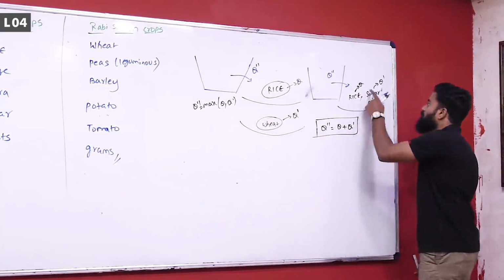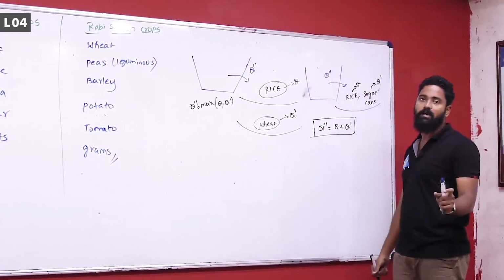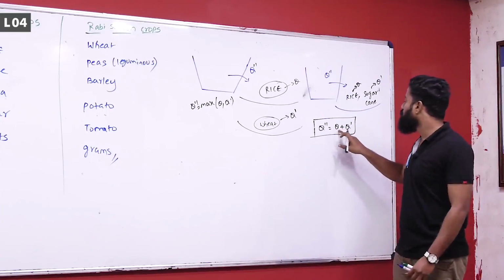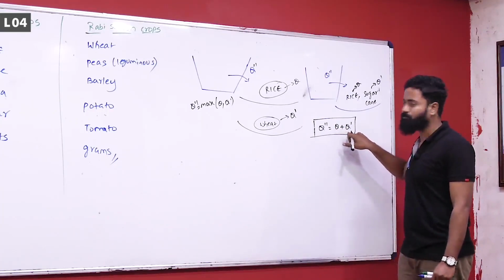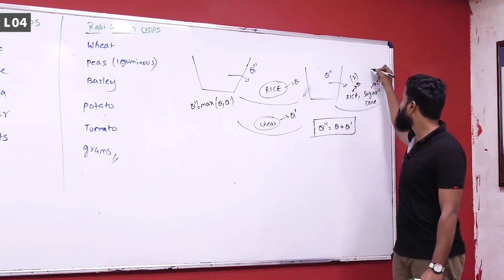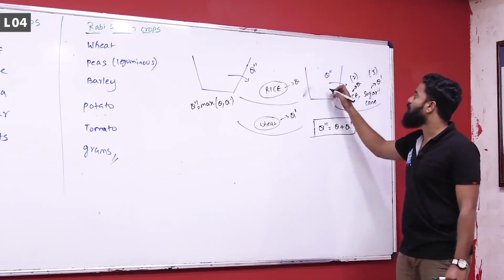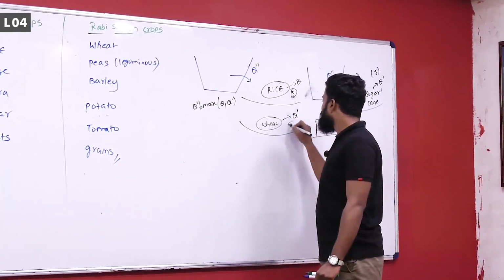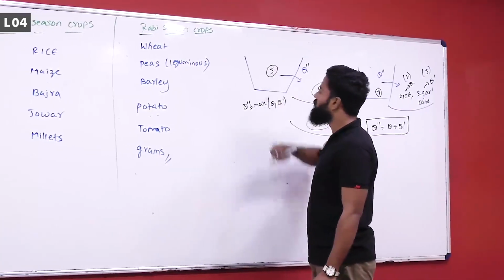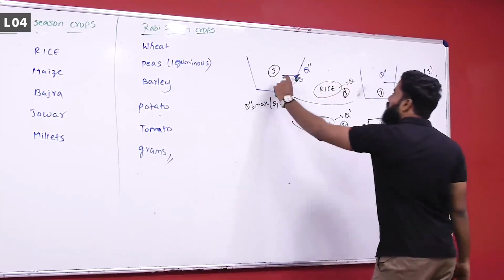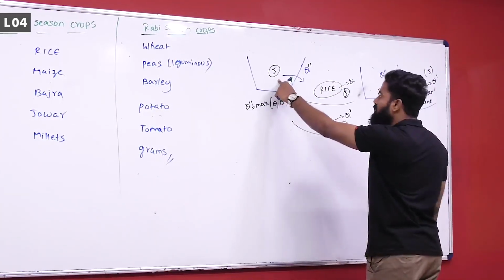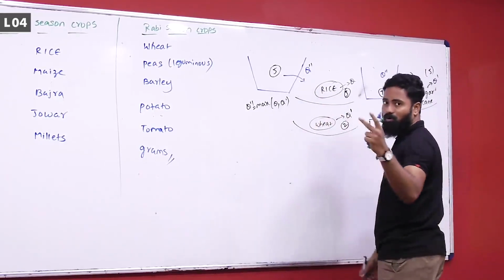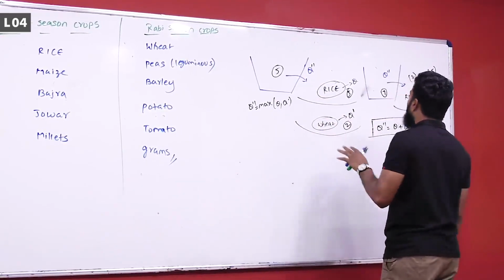It is not the maximum of these two things. You have to satisfy rice and you have to satisfy sugar cane also. That is the important thing. You have to provide Q plus Q dash. If this requires 2 meter cube per second and this requires 5 meter cube per second, you have to design for 7 meter cube per second. If this requires 5 and this requires 2, if you design for 5, that is enough. That means if the canal carries 5 meter cube per second, when there is rice you release 5, and when you are growing wheat you release 2. That is sufficient. That is the idea of this.